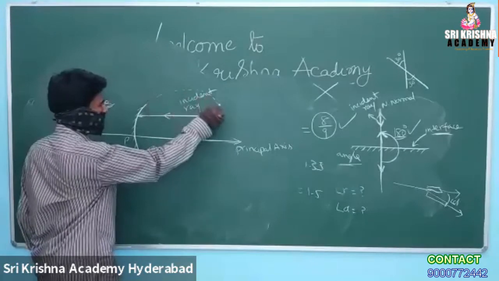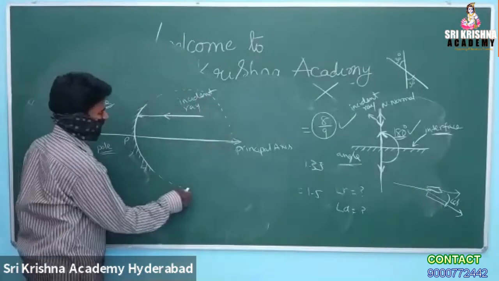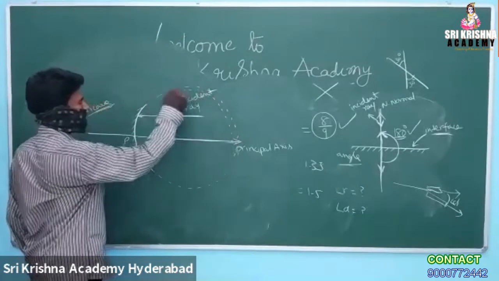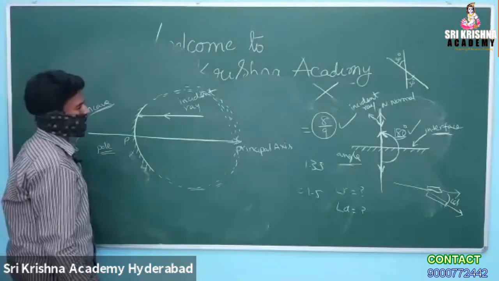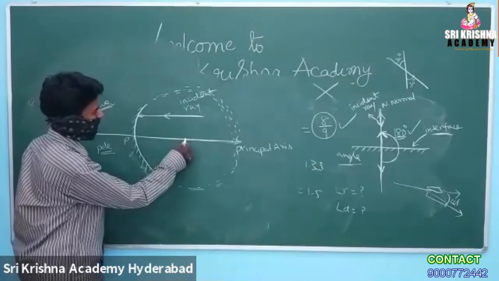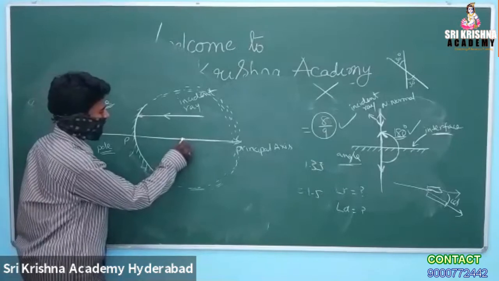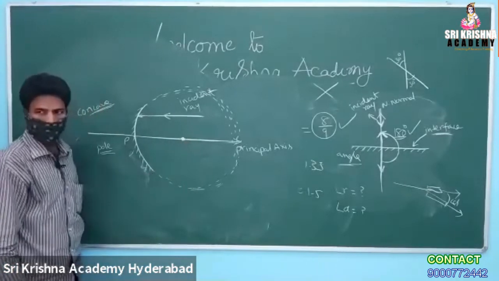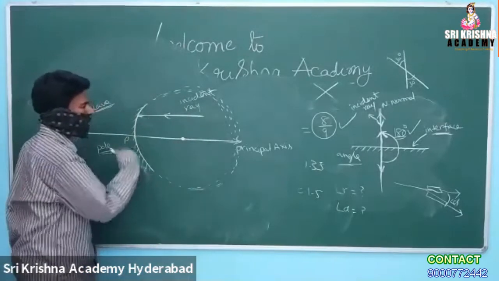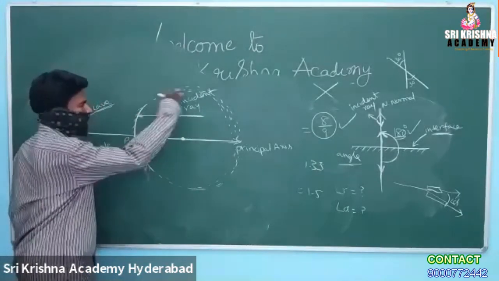See, if you extend this particular curve, that is the reason why I asked how you get a concave mirror or convex mirror. Now I am telling the answer to the question I already asked. A convex or a concave mirror is a part of a hollow transparent sphere.